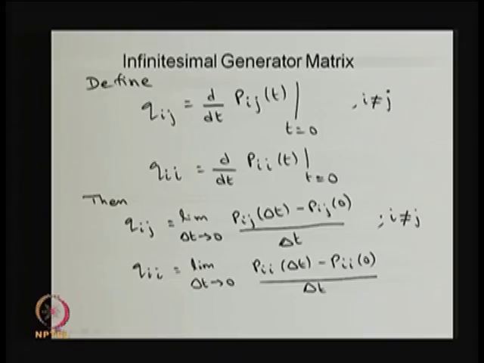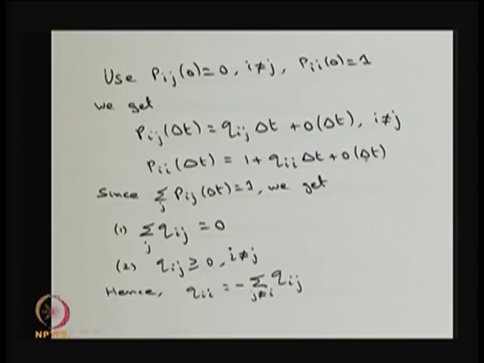Similarly, you substitute Pii of 0 is equal to 1 here, therefore Pii of delta t is 1 plus Qii delta t plus o of delta t. This o of delta t also tends to 0 as delta t tends to 0.